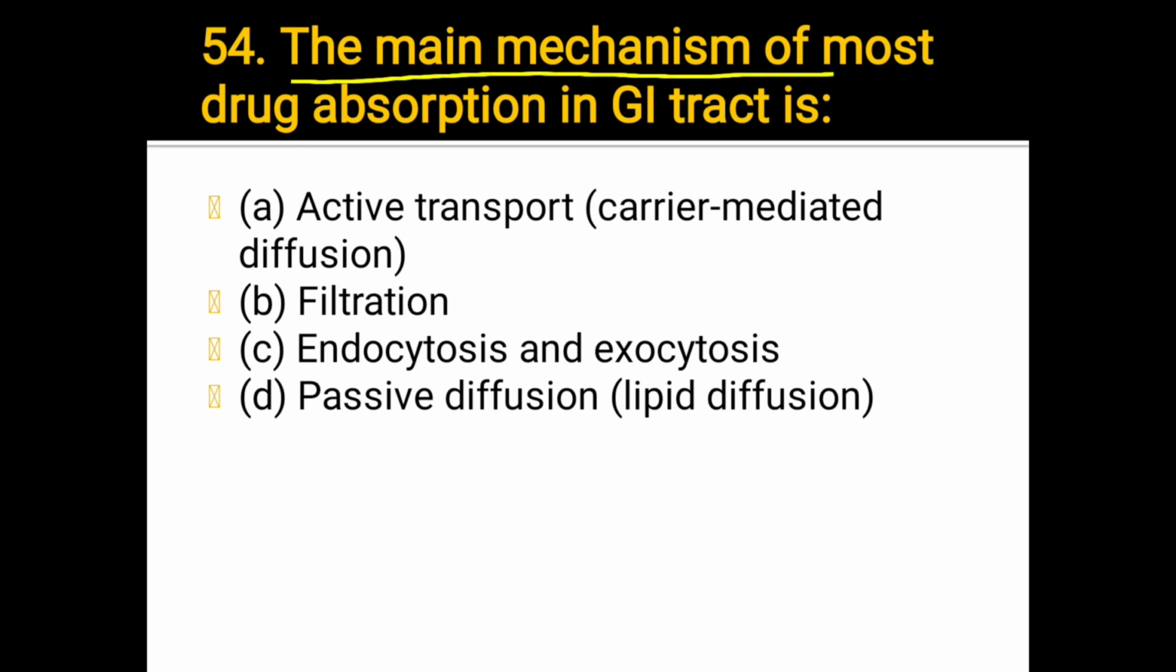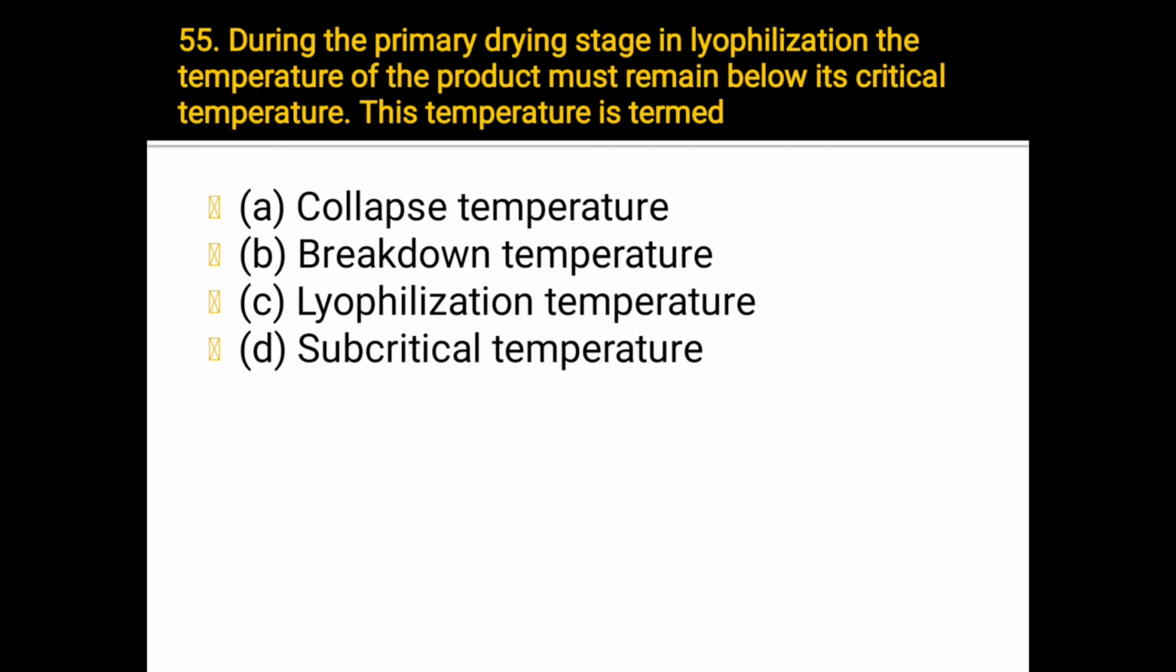The main mechanism of most drug absorption in the GIT is A. Active transport, that is carrier mediated diffusion, B. Filtration, C. Endocytosis and exocytosis, D. Passive diffusion, that is lipid diffusion. Which one answer? The answer is D. Passive diffusion. Okay. Next, question number 55.